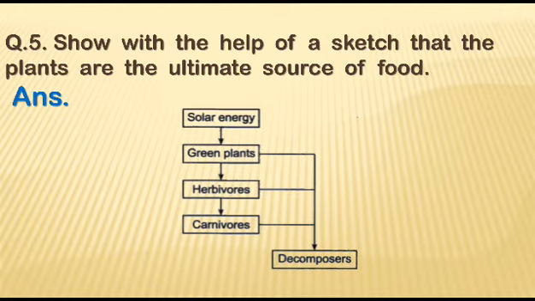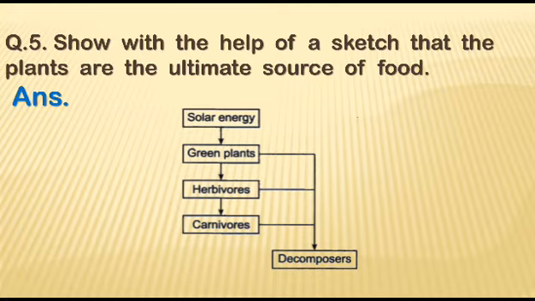So we can say that solar energy is converted into chemical energy in photosynthesis, and this chemical energy is stored within the plant body in the form of food.